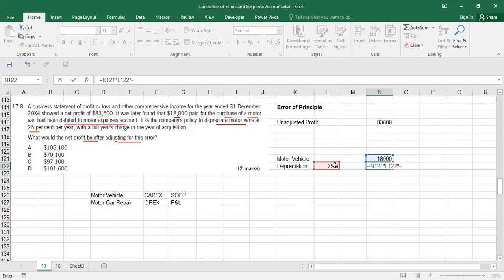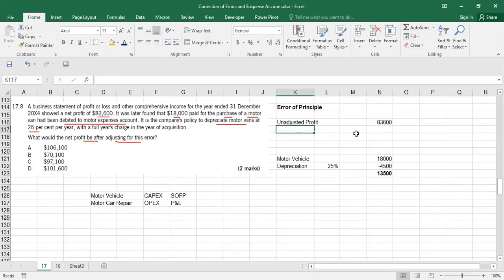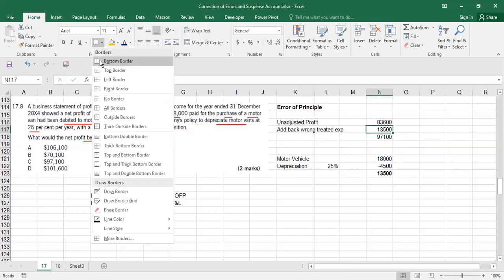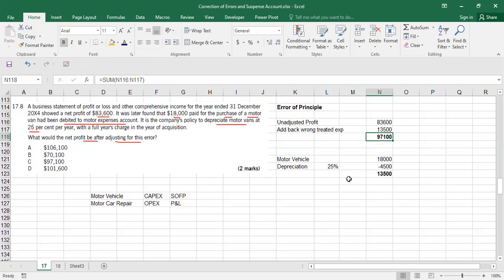So 4,500. This means 13,500 is the difference in profit. I should say that I add back the wrongly treated expense, I'll call it 13,500, and I make a total here. The answer will be 97,100. Let's first find the answer, then I will explain. 97,100, the answer is option C.